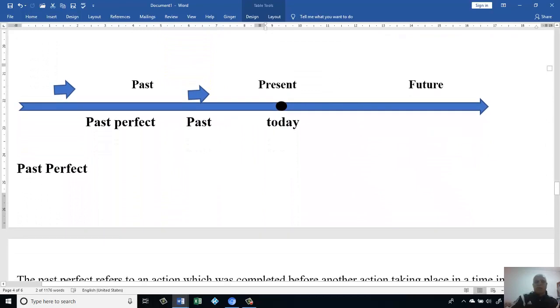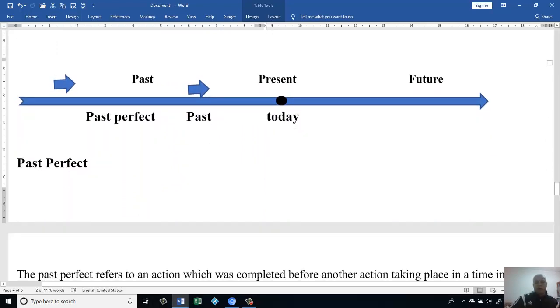The other subject we have is the past perfect. We know future, we know past, but past perfect is a little different. If you look here, 2 actions happen. One action we know definitely happened in the past, before now.